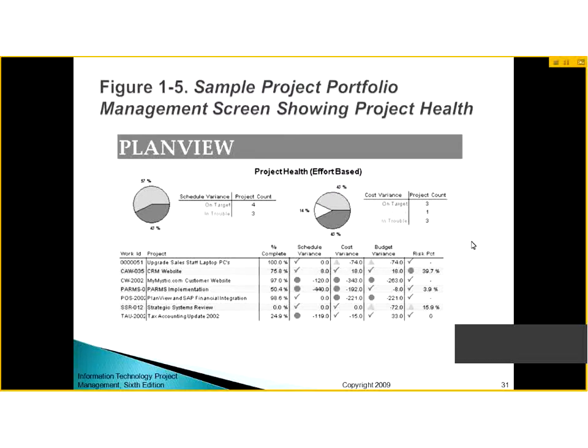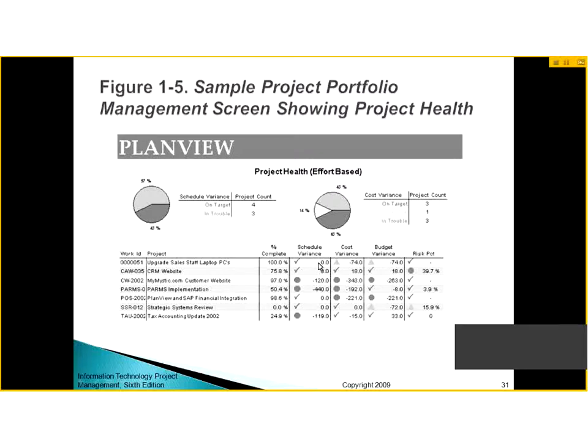Sample project portfolio management screen showing project health. So here you can see this is a plan view, or the project portfolio management screen. Work ID, the title of the project, the status, 100% complete, 75% complete, 97% complete. Schedule variance, how much it is varying from the schedule.